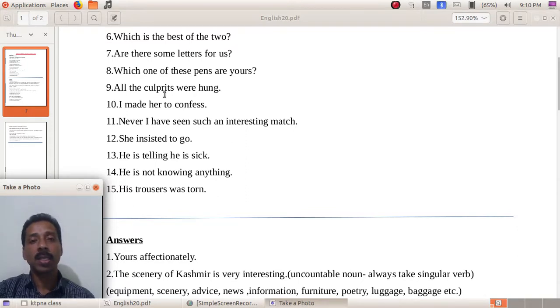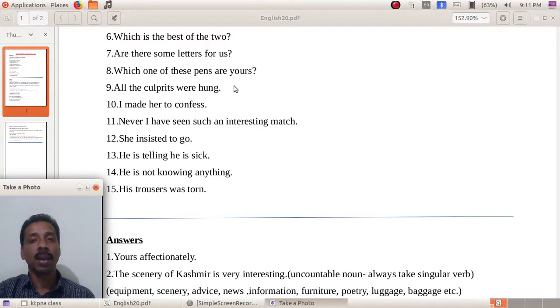All the culprits were hung. Who is a culprit? A person who is accused of some crime, a criminal. Okay, all the culprits were hung. Is it correct? What is the correction? Regarding the verb hung, what's the meaning of hung? V1 form is hang, V2 form is hung, V3 form is hung. What's the meaning of that? To suspend something from somewhere.